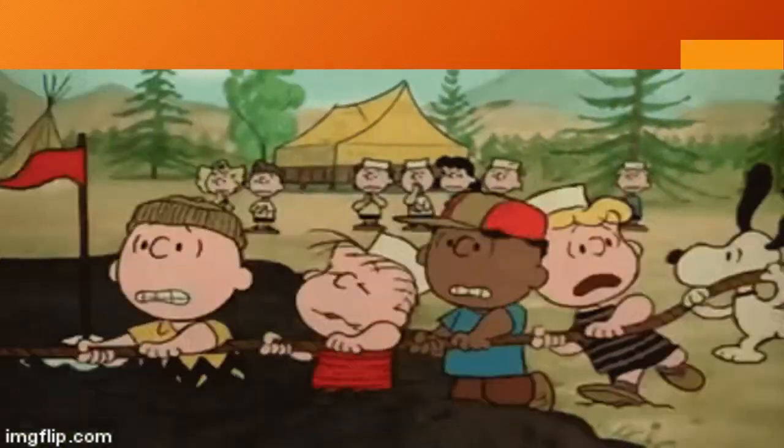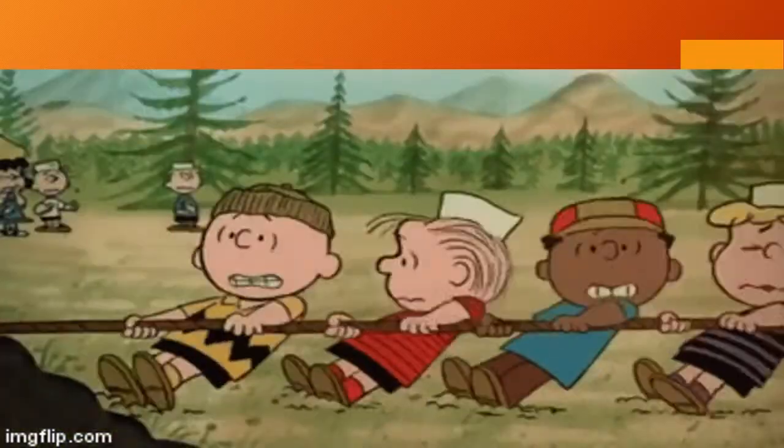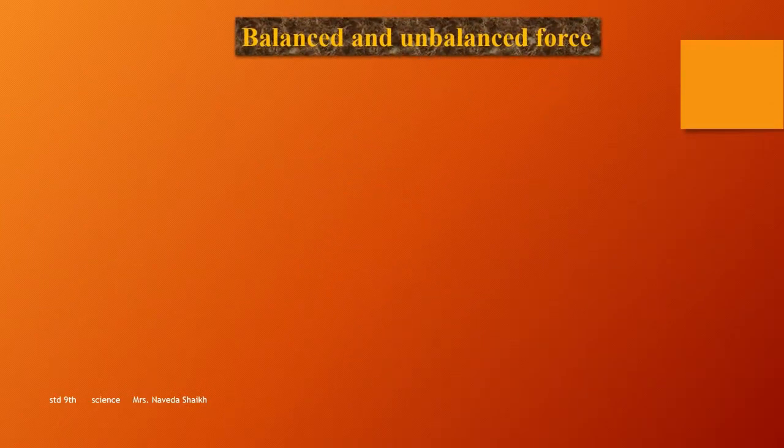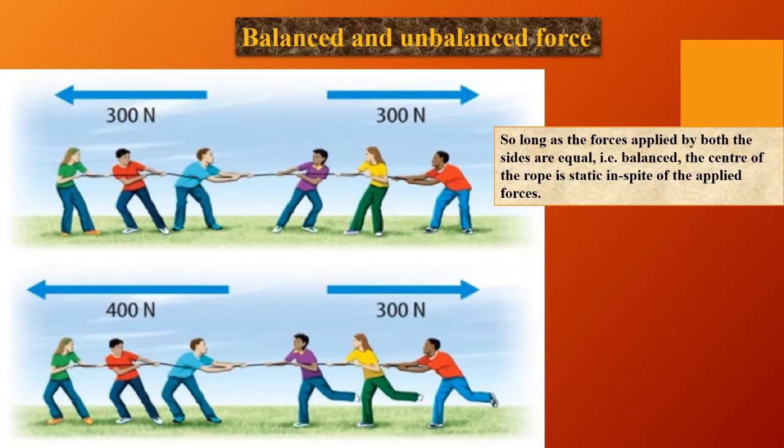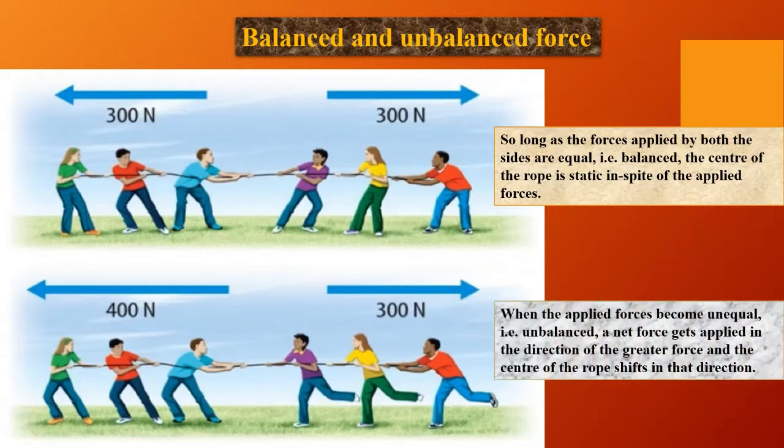When both teams apply the same force, the rope doesn't move, right? So the force over there is balanced. Both sides are applying an equal amount of force, and hence we say that it is a balanced force.